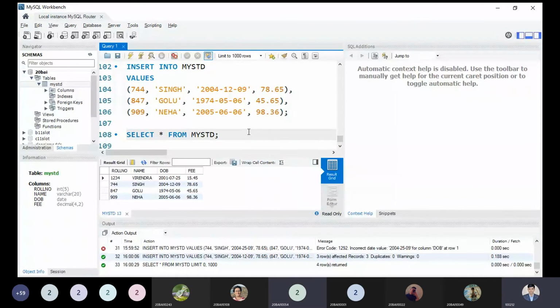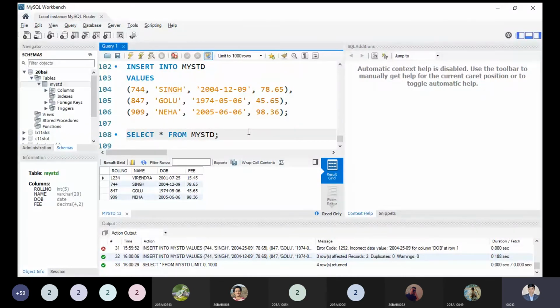Yes, sir. So insert into is a command by which we can do this, and it is known as data manipulation language, because we are not playing with our physical structure. Now we are talking about the logical part. This is happening inside the logical schema, at the logical level. As we have seen the various levels of data abstraction, the same thing we are trying to understand practically. Roll number, name, date of birth, fees are perfectly inserted over here.